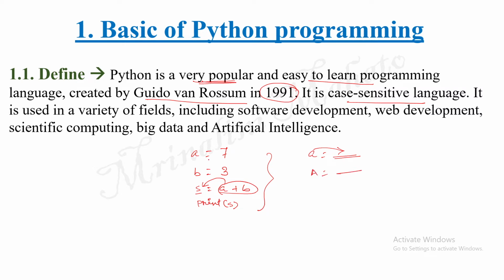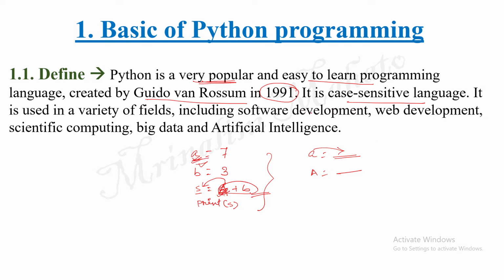So if you have written small a here and here you want to write capital A plus B, then it will give a syntax error, because the letter cases are different. It is a small letter and this is a capital letter. That is why Python is case sensitive. Whatever variables you are using here, you must write them the same way here.